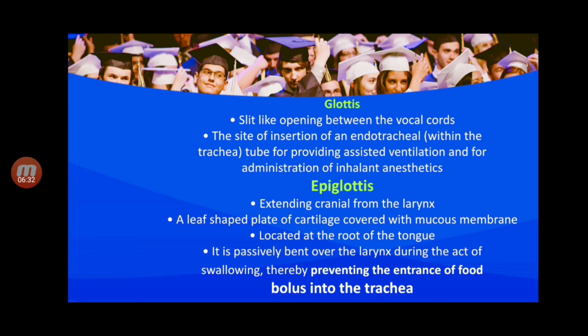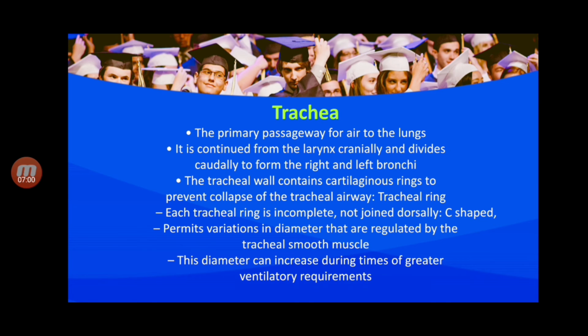Next one is epiglottis, extending cranially from the larynx, a leaf-shaped plate of cartilage covered with mucous membrane, located at the root of the tongue. It is bent over the larynx during the act of swallowing, thereby preventing the entrance of the food bolus into the trachea. Next one is trachea, the primary passageway for air to the lungs.